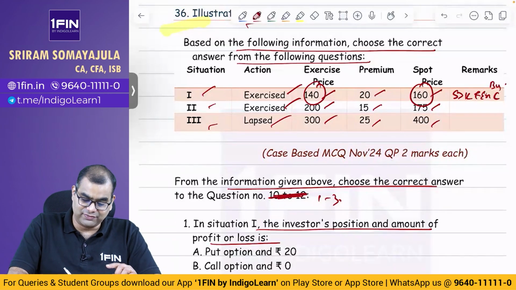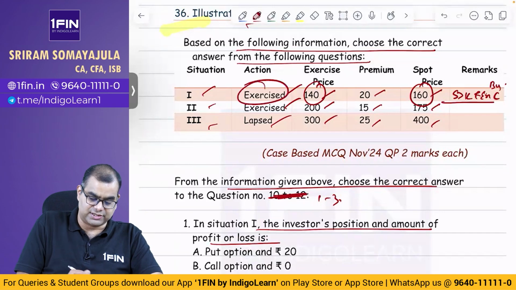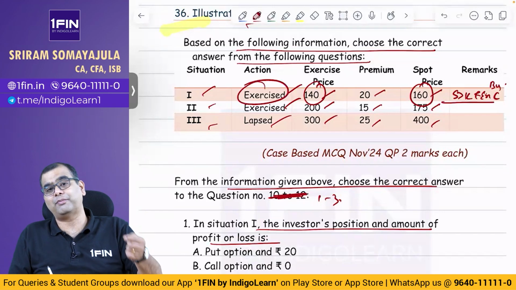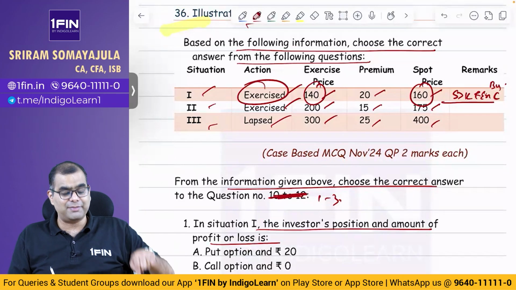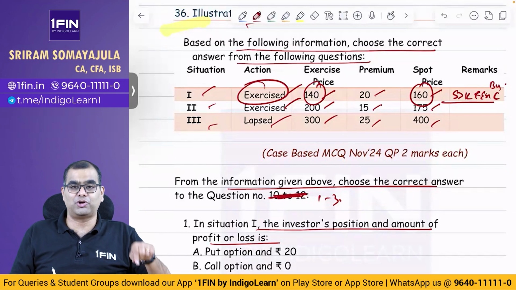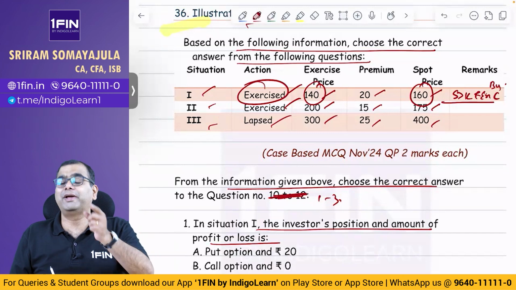This is very clear for the first one. They have said it is exercised. Exercise price is 140, spot is 160. What is the scenario where market price is higher and hence I am exercising? Only possible when it is a call where exercise price is lower than market price, because you have a right to buy it at 140 exercise price, whereas market price is 160 and you will make a profit of 20.